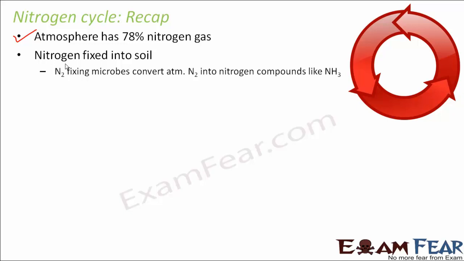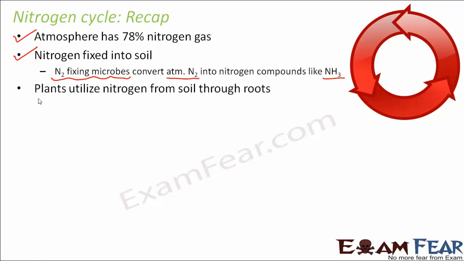Now this nitrogen is fixed into the soil by the nitrogen fixing bacteria. One example is Rhizobium. So what do these bacteria do? They convert atmospheric nitrogen into nitrogen compounds like ammonia, and these compounds remain in the soil. Now when they remain in the soil, plants utilize nitrogen from the soil through these compounds through their roots. Now the plants get their share of nitrogen. Animals eat plants either directly or indirectly. So animals also get nitrogen.